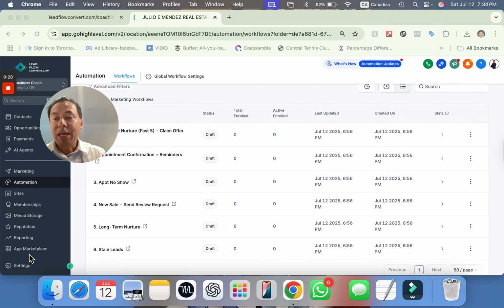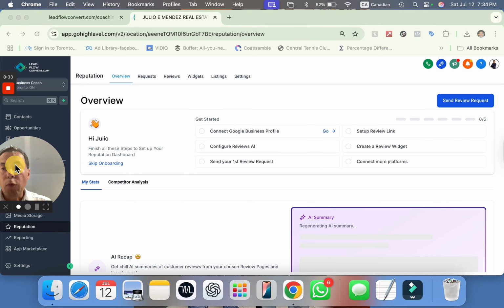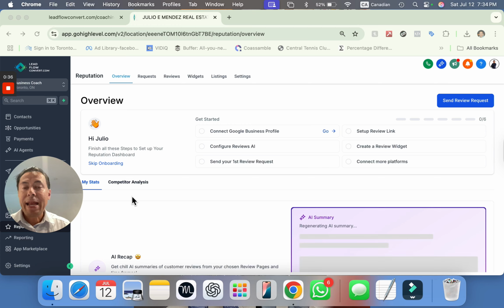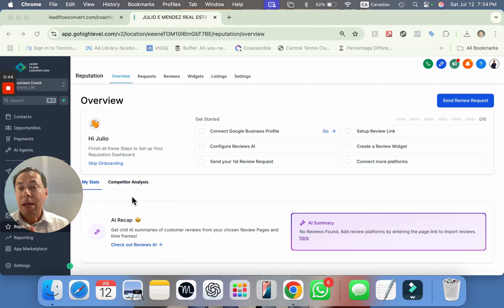All right, same thing with reputation. Reputation is essentially for being able to connect your Meta or your Google business profile and track the reviews that you have. So let's say you're already a well-established coach, right? We can create a widget maybe on your site that only, let's say you say, I only want 4 or 5 star reviews, right? So we can insert a widget on your website showing only those requirements, 4 or 5 stars.